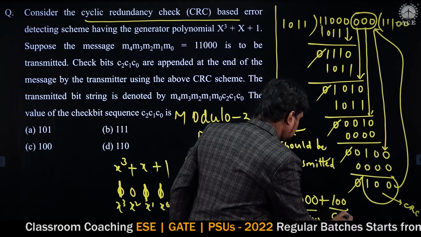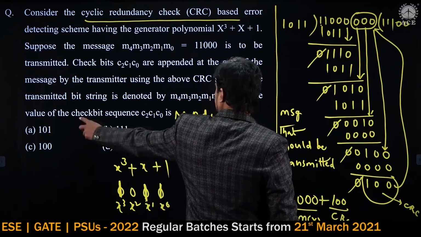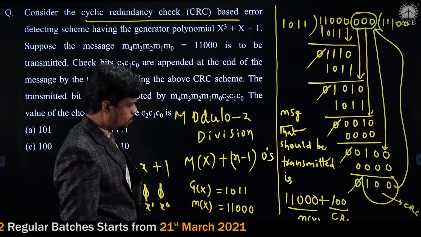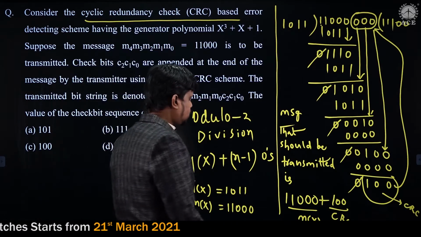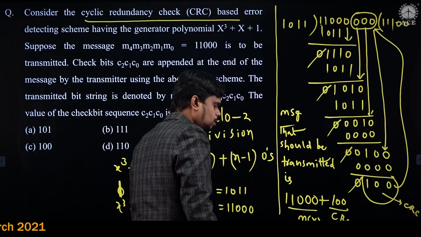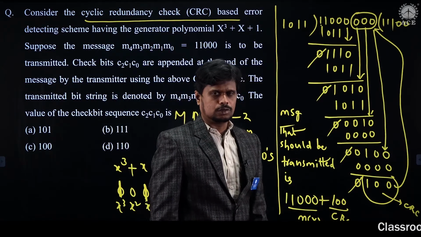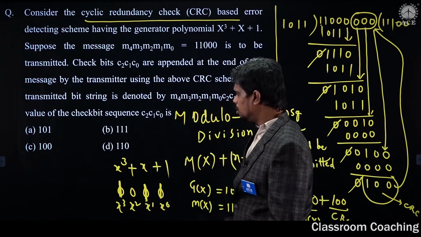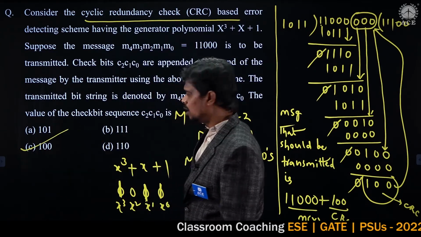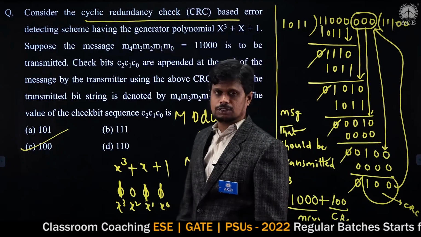So this is my CRC. According to the question, this is my check bit sequence. What is the check bit sequence that is appended to the original message 11000 while it is transmitted to the receiver? 100. So among the options, 100 matches option C, so option C is the answer for this question. I believe you are clear with my explanation.